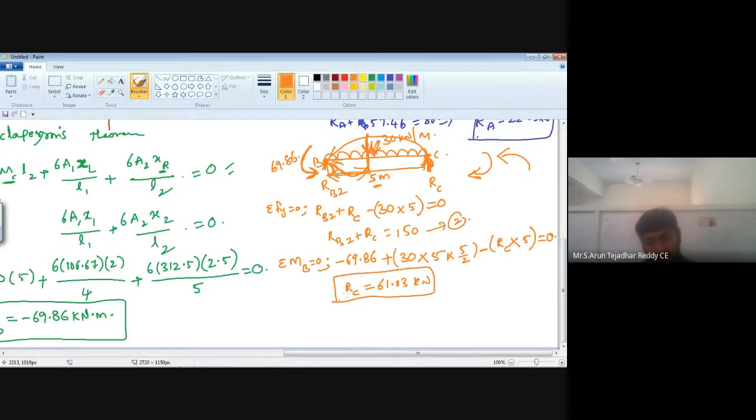Now, substitute RC value in the equation number 2, then you will get RB2 value. RB2 plus RC, RC means 61.03, is equal to 150. Now, RB2 is equal to 150 minus 61.03.